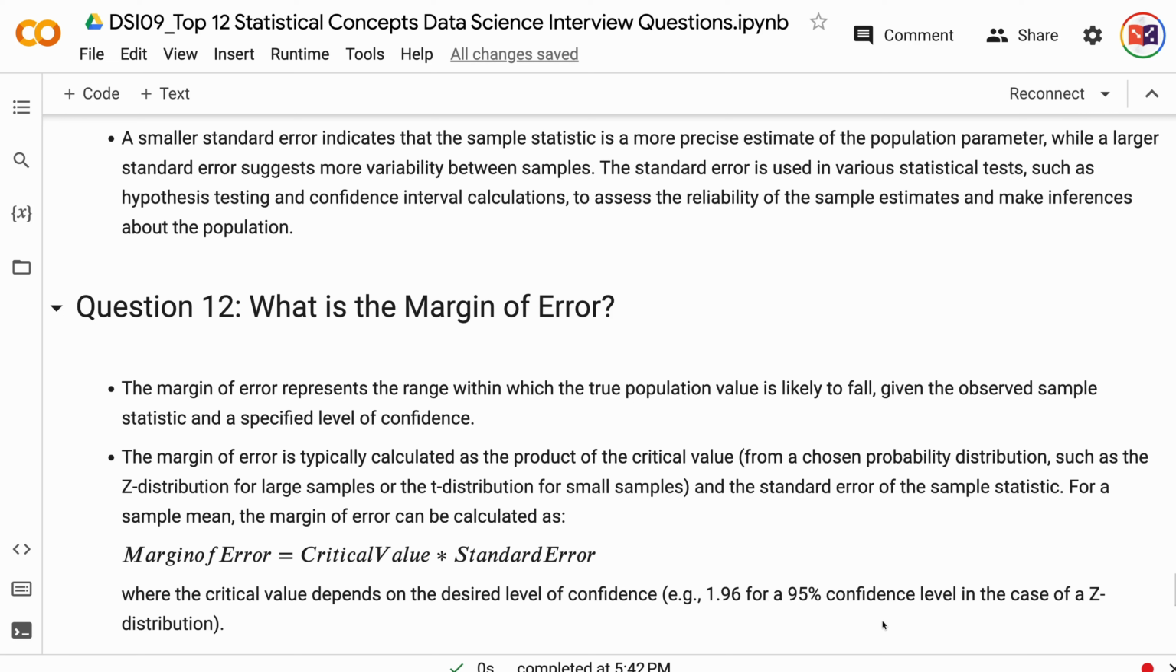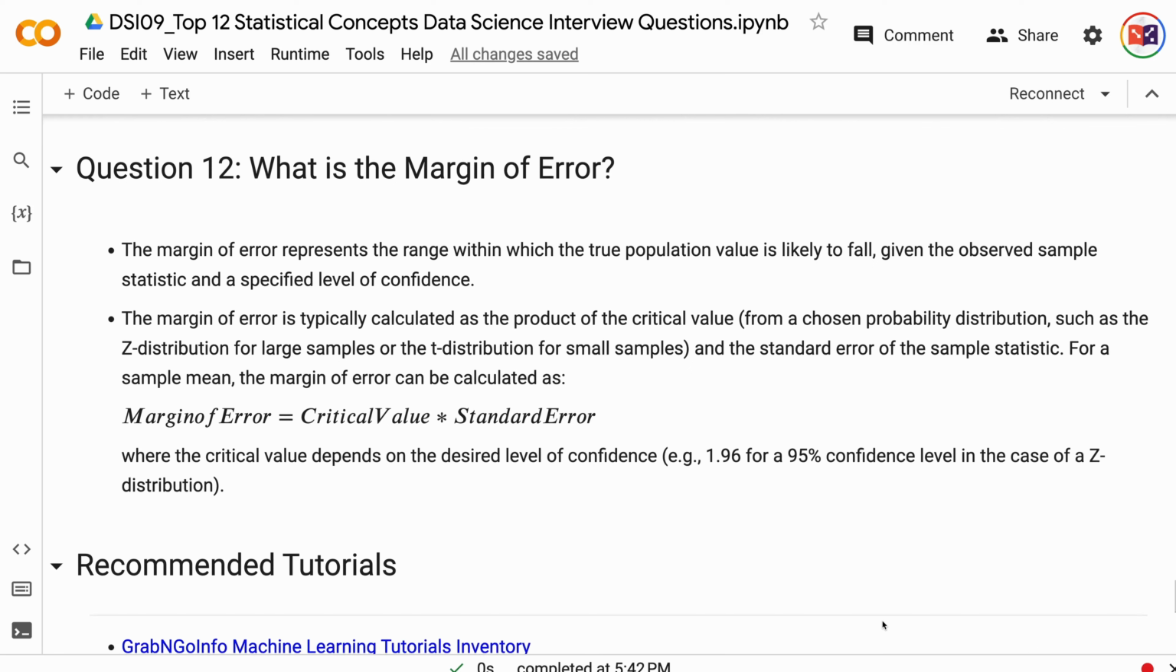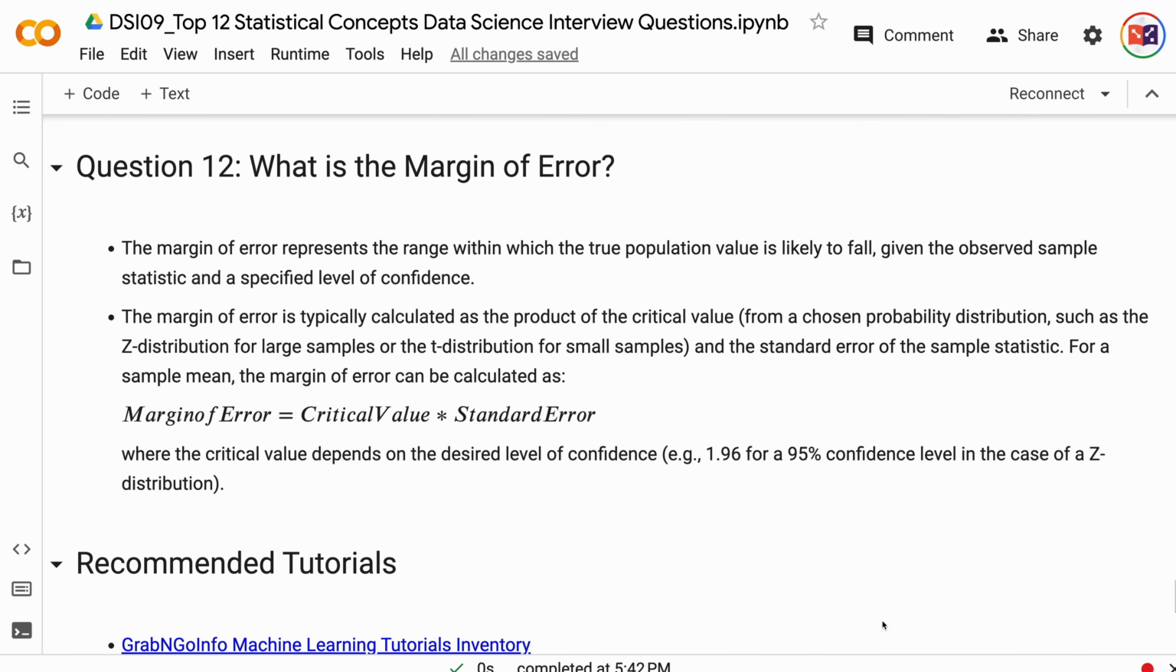Question 12. What is the margin of error? The margin of error represents the range within which the true population value is likely to fall, given the observed sample statistic and a specified level of confidence. The margin of error is typically calculated as the product of the critical value and the standard error of the sample statistic. The critical value is from a chosen probability distribution, such as the z-distribution for large samples or the t-distribution